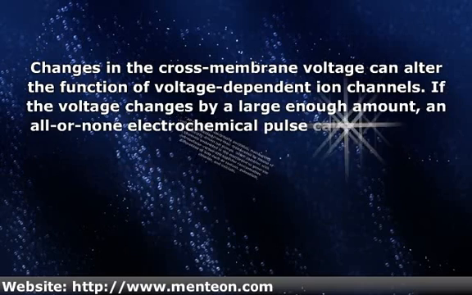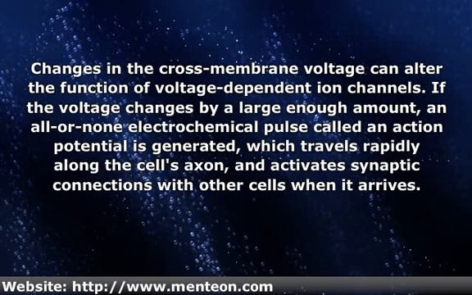Changes in the cross-membrane voltage can alter the function of voltage-dependent ion channels if the voltage changes by a large enough amount. An all or none electrochemical pulse called an action potential is generated, which travels rapidly along the cell's axon, and activates synaptic connections with other cells when it arrives.